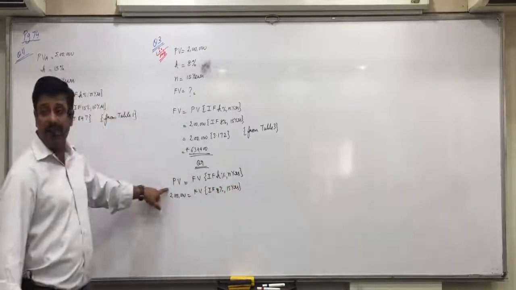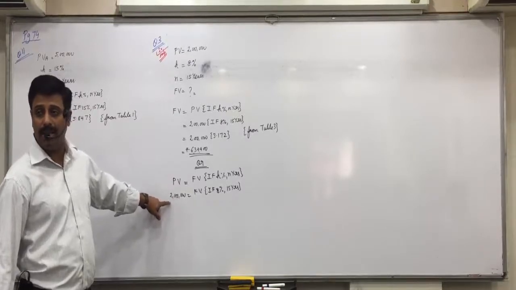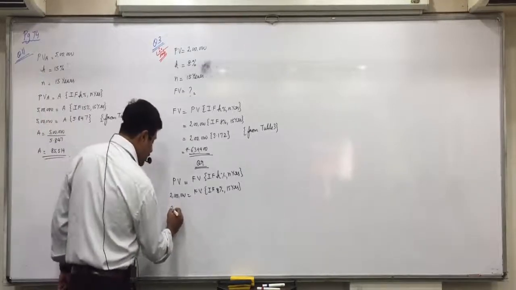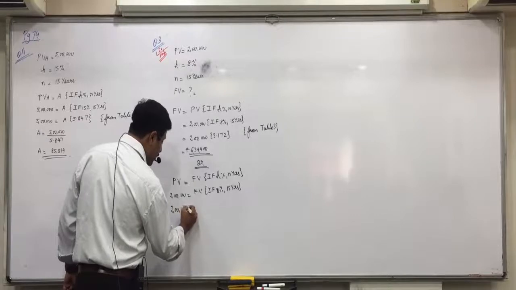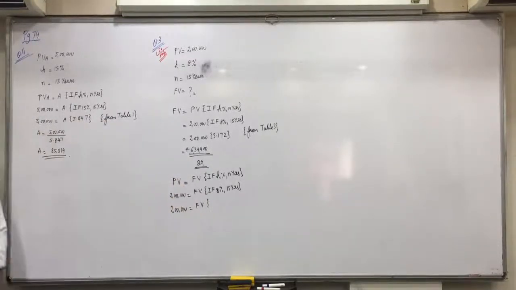Now on the left side we have present value. So in this question solution you will see which table? Table 2 or table 3? Here you will see table 2, present value of single amount. So 2 lakhs would be equal to future value into, now see in table 2, 8% and 15 years, where do they intersect? 0.315.